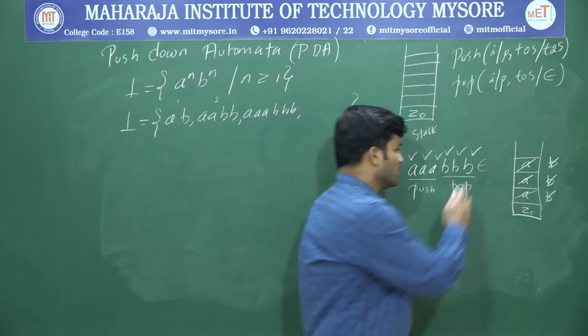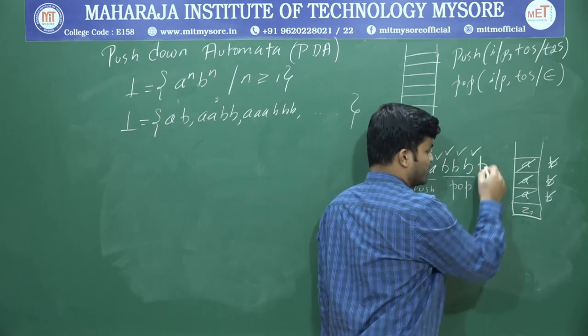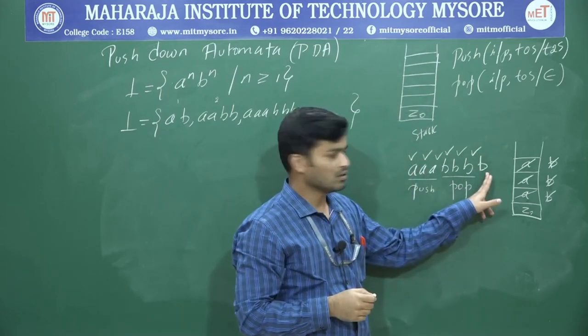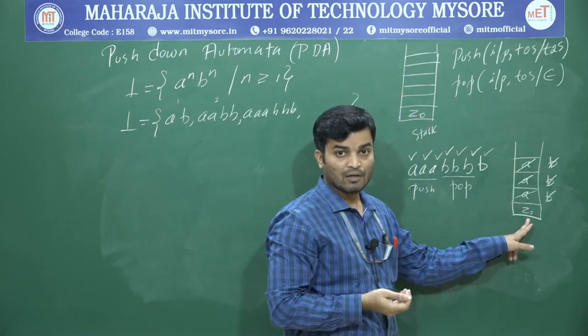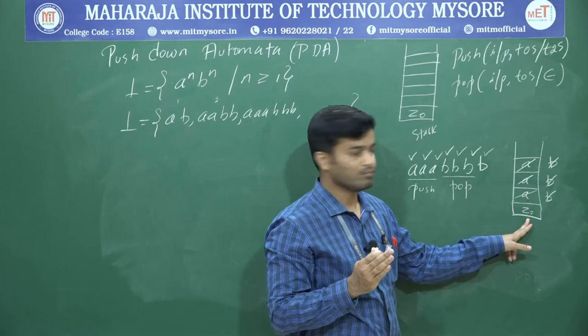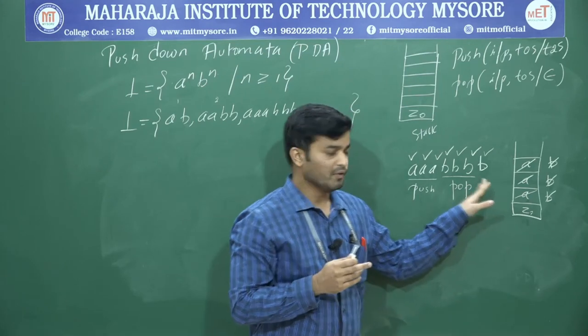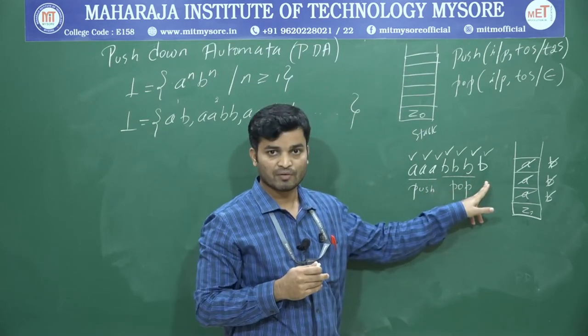Okay. So now, suppose there is one more B. Now what is the input? B, and what's the top of the stack? Z naught. In that case, you are not supposed to accept that one, because this is not a valid string. Why? Because we don't have an equal number of A's and B's.